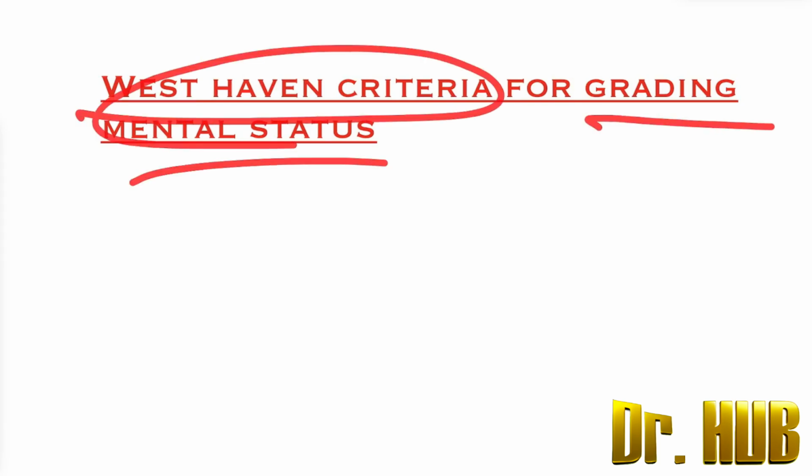West Haven criteria, and this is for grading the mental status. So West Haven criteria, there are around 4 grades. Okay, so let's look at the first grade. First grade means there's a trivial lack of awareness.